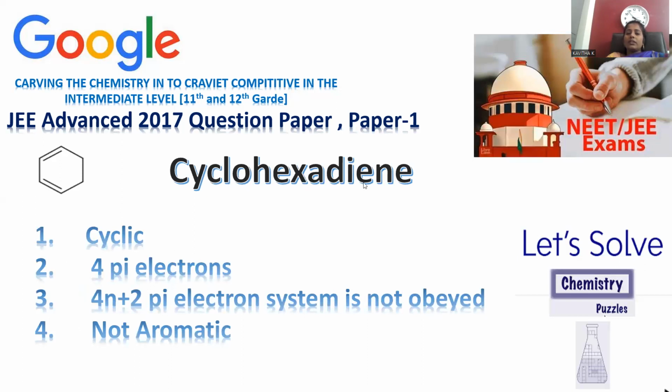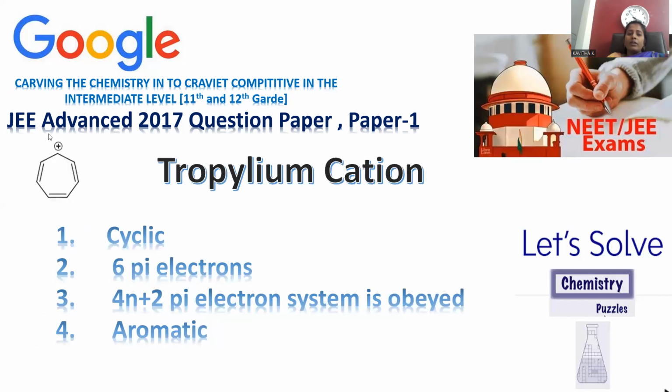Move on to cyclohexadiene. A 6-membered ring with 2 pi bonds which are in conjugation, but these 2 carbons are sp3. Planarity lost. The compound is non-planar in nature, and moreover only 4 pi electrons are there. 2 conditions required are exempted, so you can cancel out this compound as well, non-aromatic in nature. Move on to another compound.